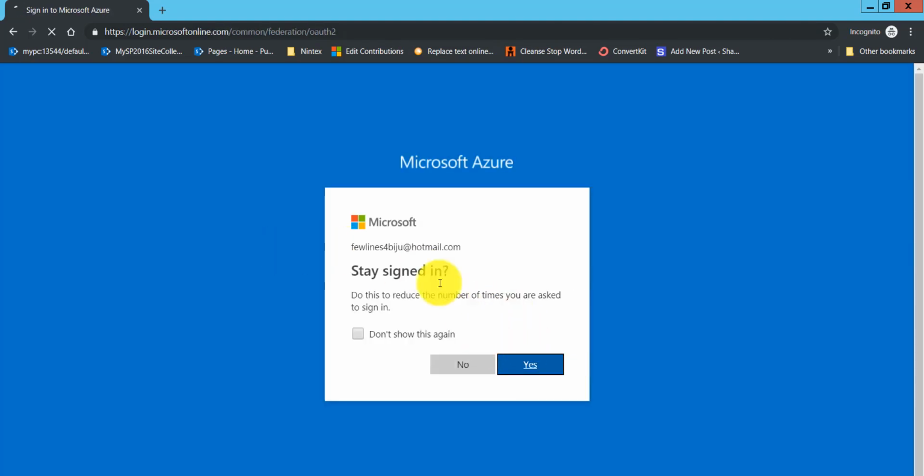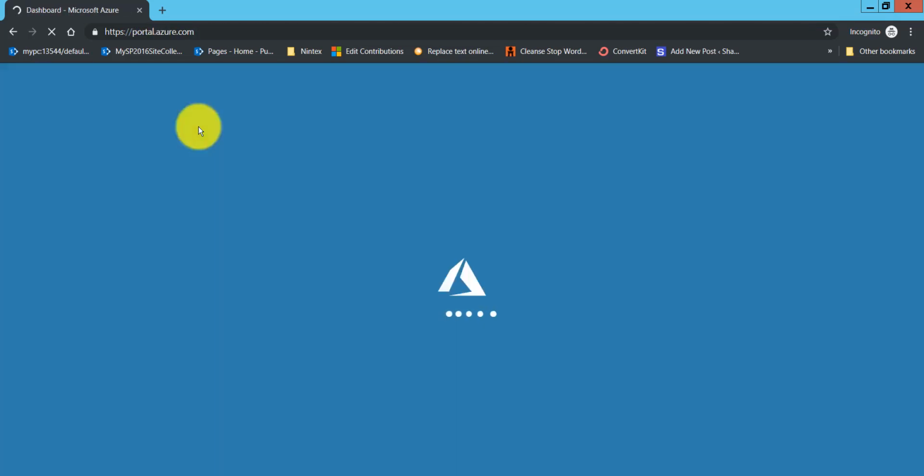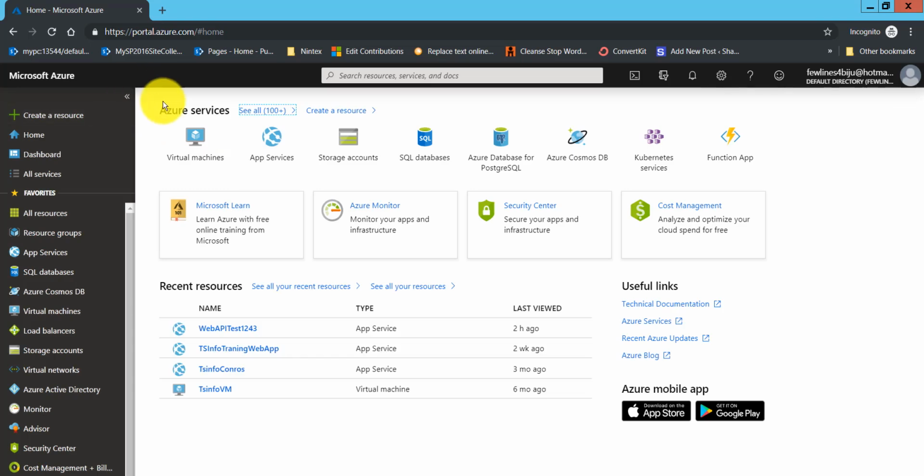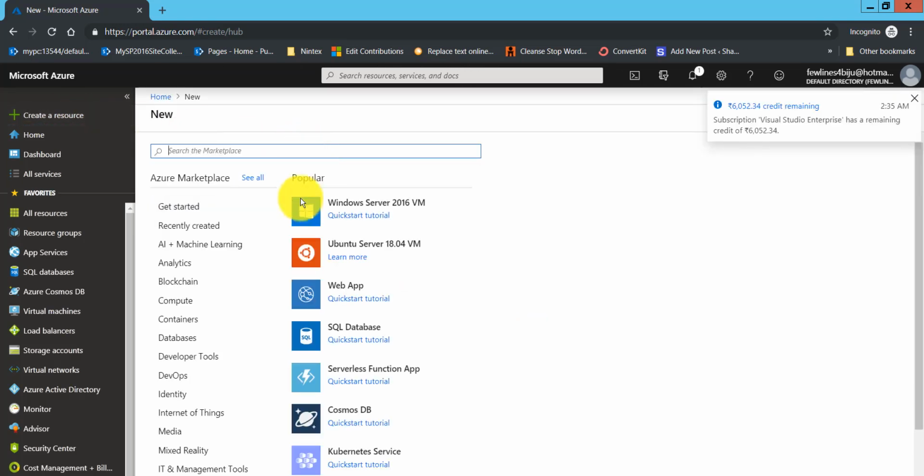Next, what we will do is create a new Azure web app, which we will use while deploying our web API. So for this I will click on create a resource. You can see here, web app, click on that.